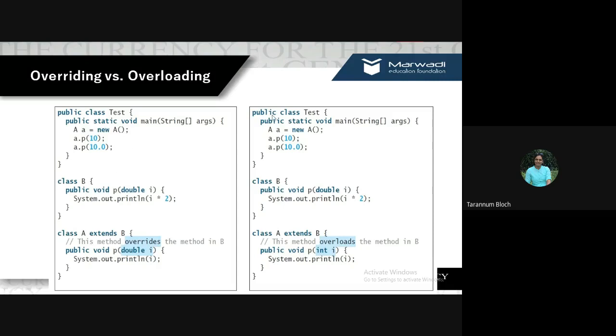What we have is class Test with the main method, child class A, and we are calling the same method P with 10 and 10.0. But over here, the parent class takes a double i argument and the child class takes an integer i argument, right? So this is not overriding, but this is overloading.